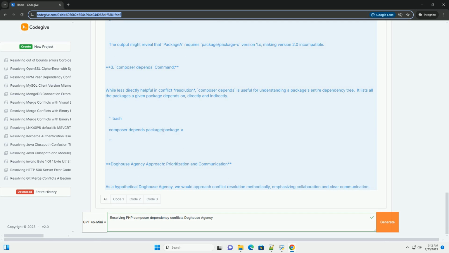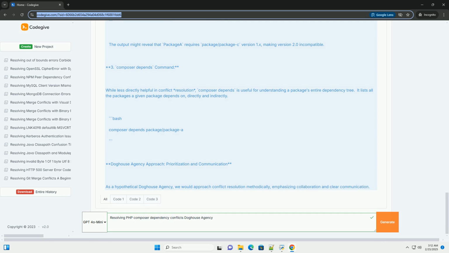3. Composer depends command. While less directly helpful in conflict resolution, composer depends is useful for understanding a package's entire dependency tree. It lists all the packages a given package depends on, directly and indirectly.